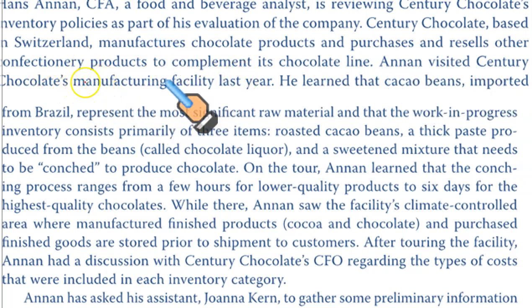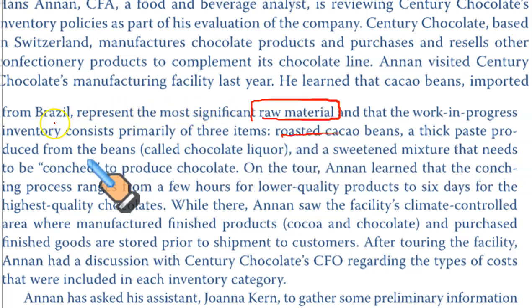Century Chocolate, based in Switzerland, manufactures chocolate products and purchases and sells other confectionery products to complement its chocolate line. Annan visited Century Chocolate's manufacturing facility. You are the analyst. You visited the company's facility last year. He learned that cocoa beans imported from Brazil represent the most significant raw material, and the work in progress inventory consists primarily of 3 items: roasted cocoa beans, a thick paste produced from beans called chocolate liquor, and a sweetened mixture that needs to be conched.